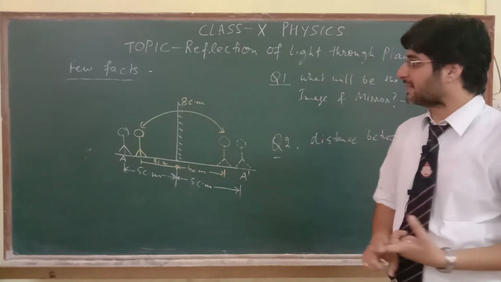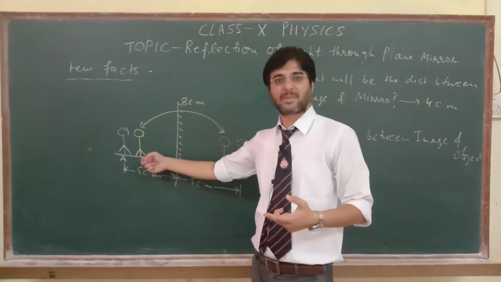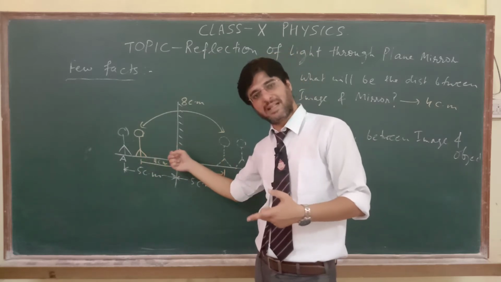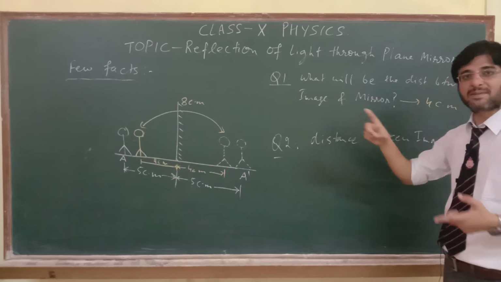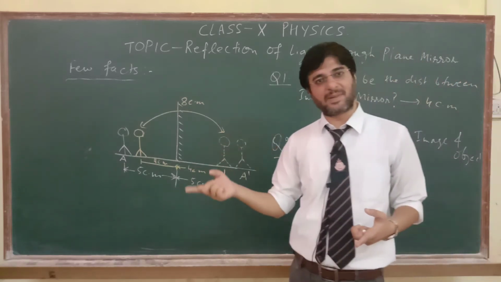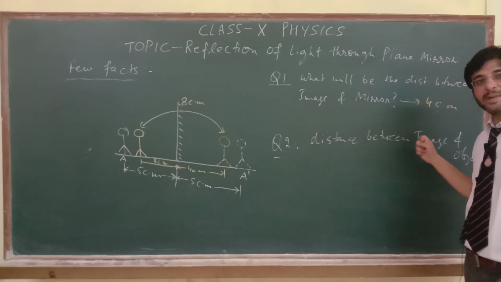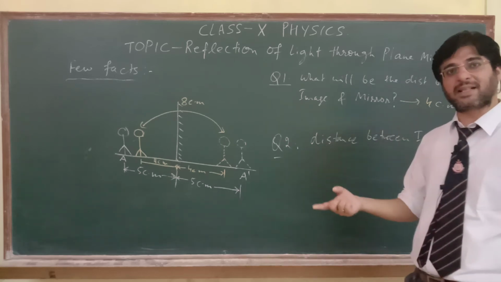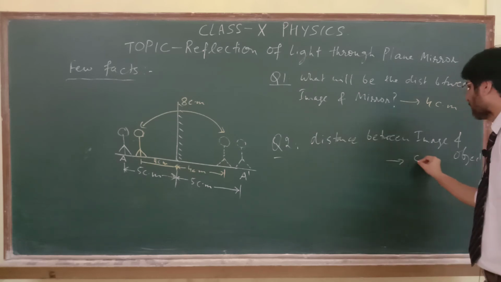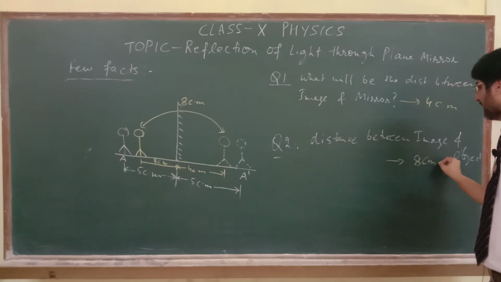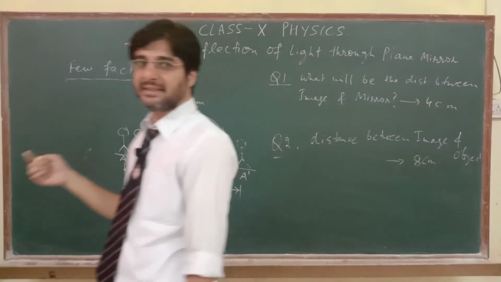So clearly we can say whatever the change in position of the object with respect to the mirror, the change in position of the image with respect to the mirror will be the same as that of the object, but the change in position of the image with respect to the object will be twice. That means the answer of this should be 8 centimeter. Earlier it was 10 centimeter, now it is 8 centimeter.